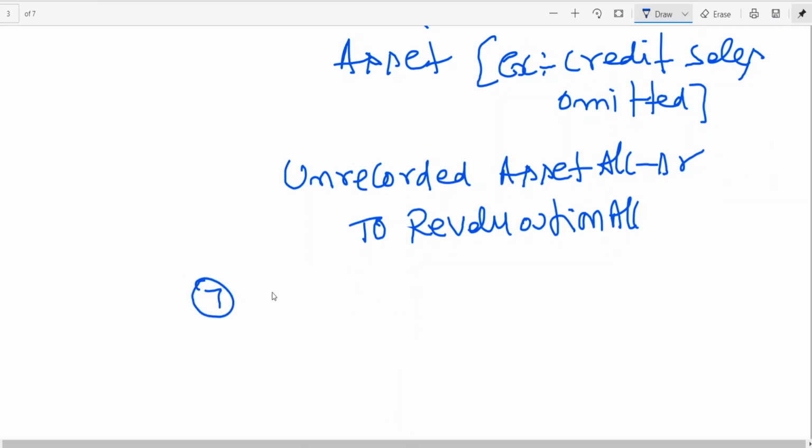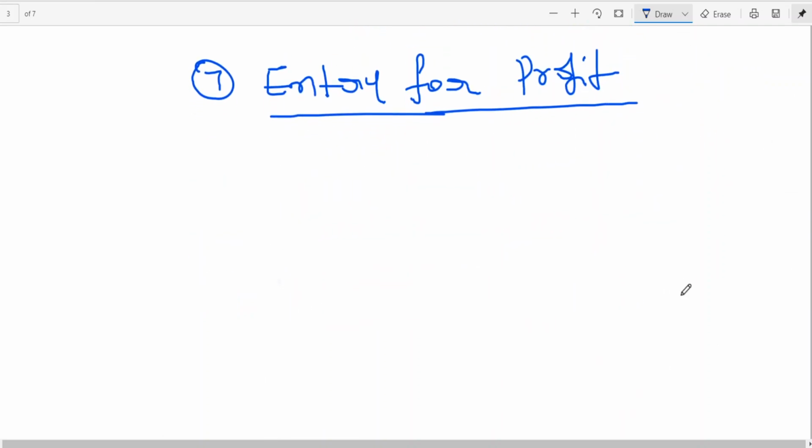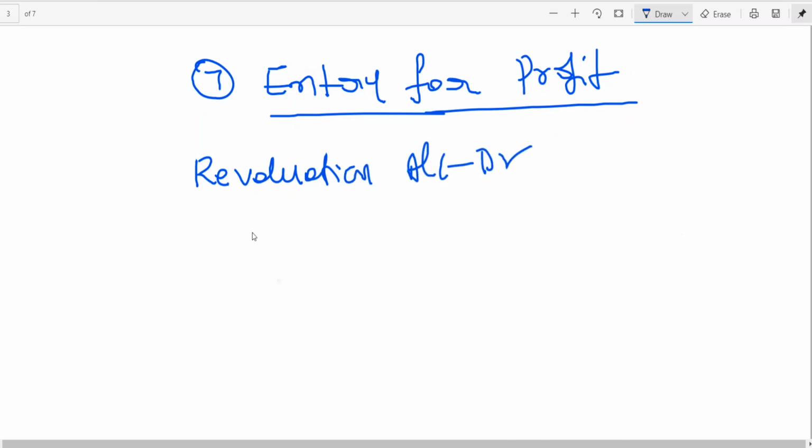Next, the seventh one: finally you'll be closing the revaluation account. Then I am writing entry for profit. This revaluation of assets and reassessment of liability, the benefit should be given to whom? Old partners. When the revaluation account credit side shows more, it is a profit. When the revaluation account debit side shows more, it is a loss. So I am writing entry for profit. Profit: revaluation account debit to old partners' capital accounts.